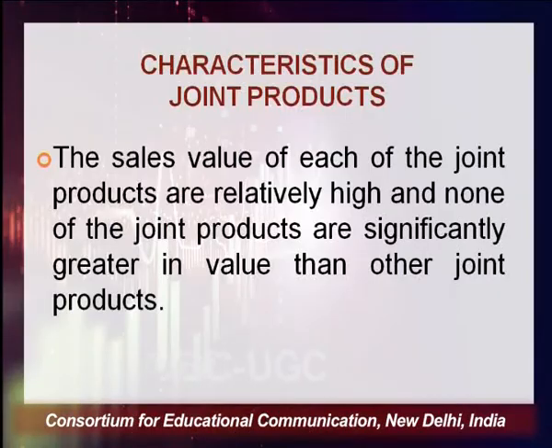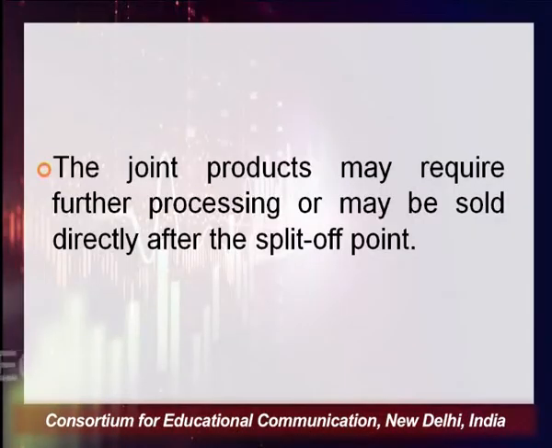The very characteristic of joint products is that the sales value of each of the joint products is relatively high, and none of the joint products is significantly greater in value than the other. This point I have already told you, that all these joint products are of almost the same value. The joint products may require further processing or may be sold directly after the split off.